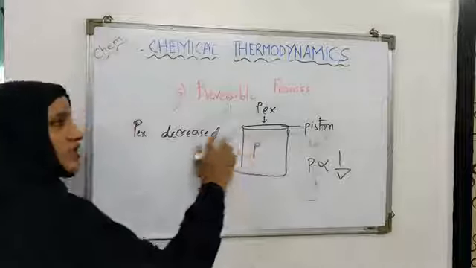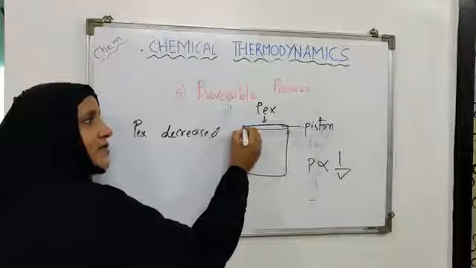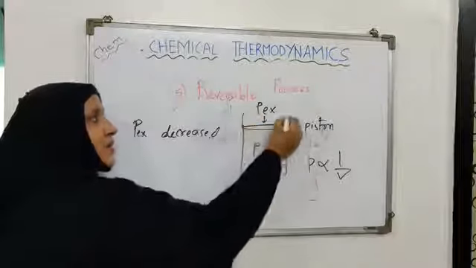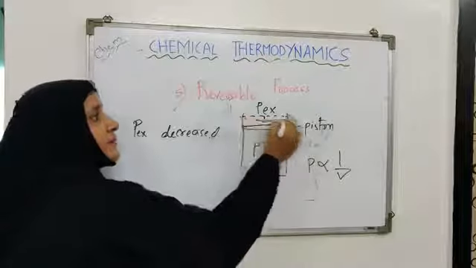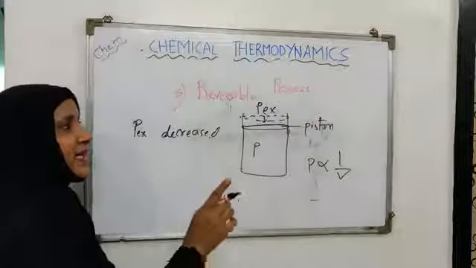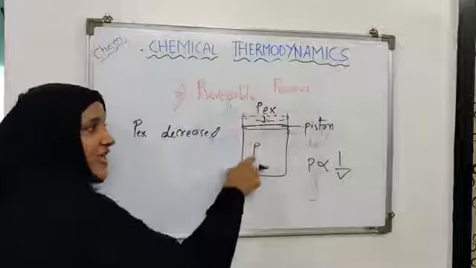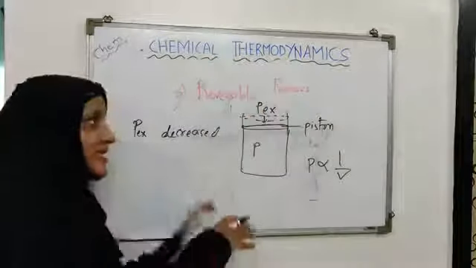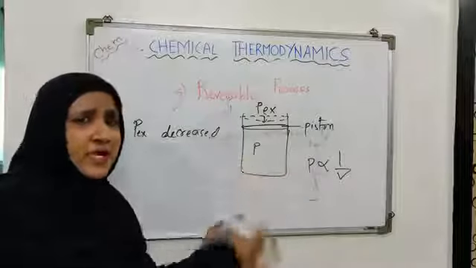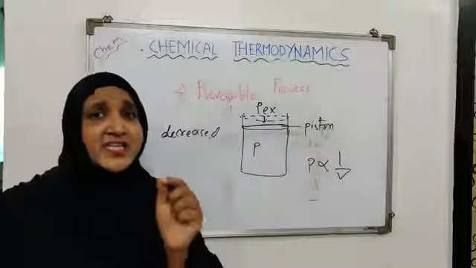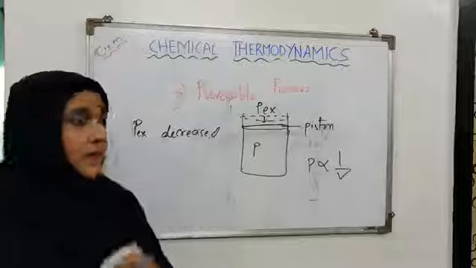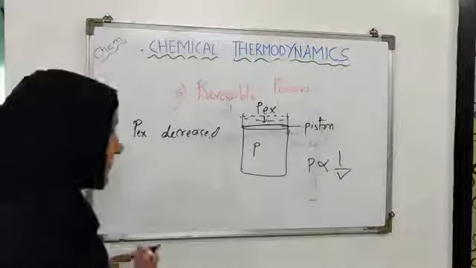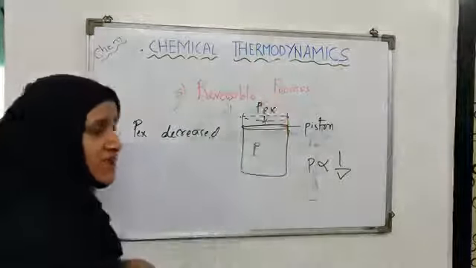Okay, so the gas will expand and the piston will move up until it acquires a pressure equal to the external pressure. Now this expansion of gas will take place very, very slowly.